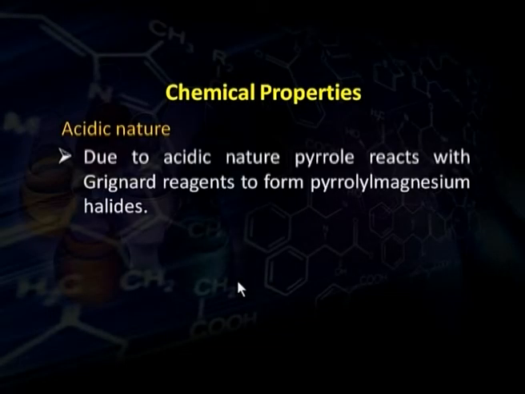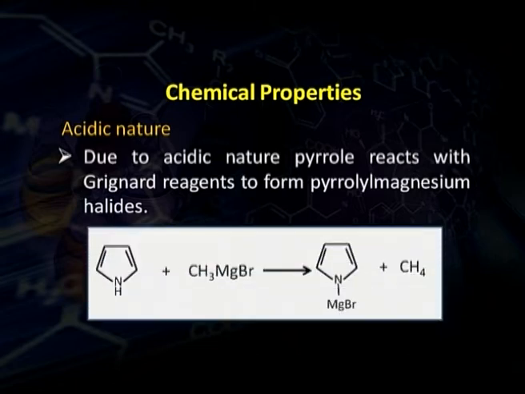Another acidic nature of pyrrole can be explained by another reaction. Just like other compounds having acidic hydrogen in them, it reacts with Grignard reagents. As you know, Grignard reagents react with those compounds having acidic hydrogen. Similarly, pyrrole also reacts with Grignard reagent. Again in this case, hydrogen from nitrogen is replaced as an H plus ion and we get the product. So, this also shows that pyrrole is acidic in nature.